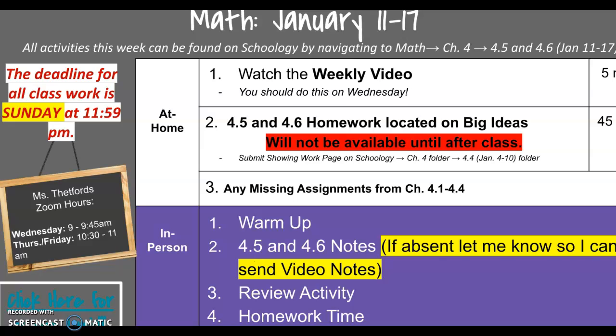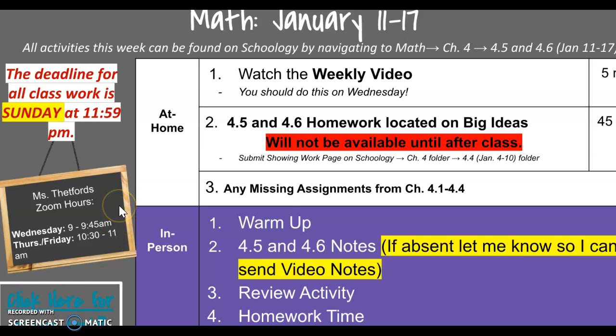If you're absent, please let me know, and I'll send you the notes through Schoology, so it'll show up in your Chapter 4 folder. And then we'll do an activity, and then we will have homework time. And like I said, we should be able to get through all of the homework in class, but whatever's not finished will be homework.